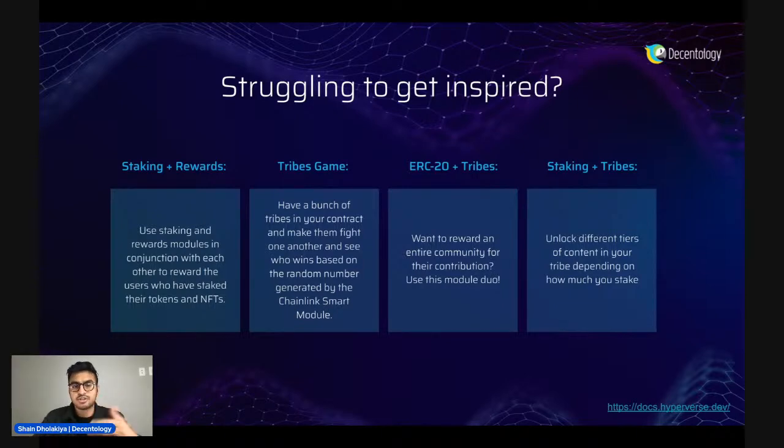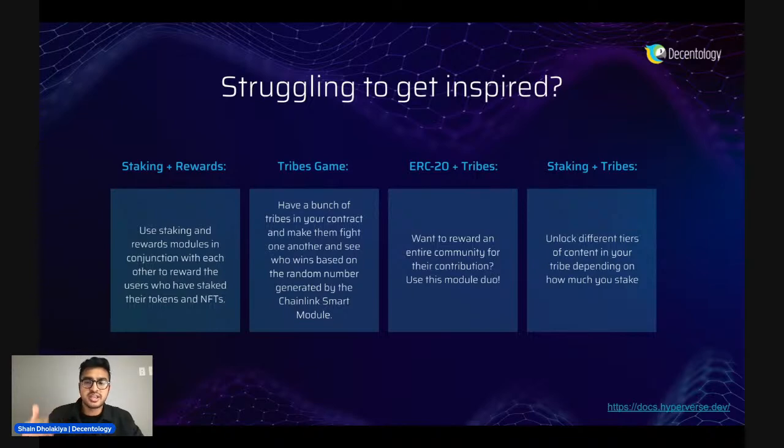You can turn the tribes module that I just showed you into a game, maybe seeing which tribe wins the most. You could have them battle each other using the Chainlink random generator, or even combining the ERC20 with tribes. Say you want to reward a certain amount of tokens depending on which tribe you are in. You could do something like that, as well as the staking with tribes.